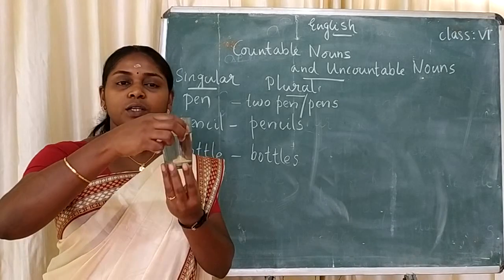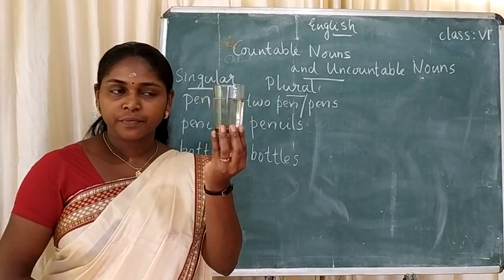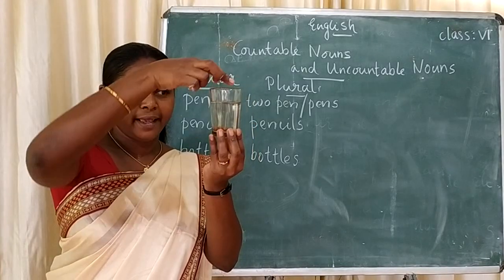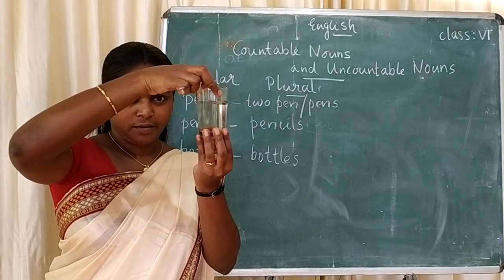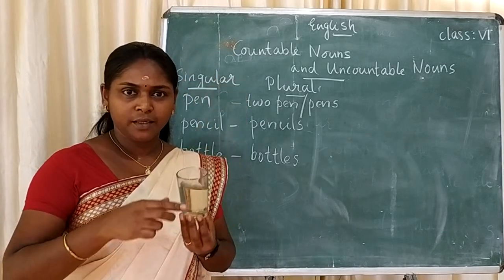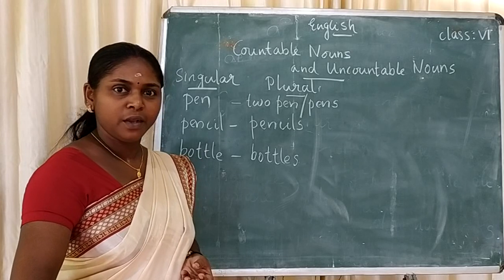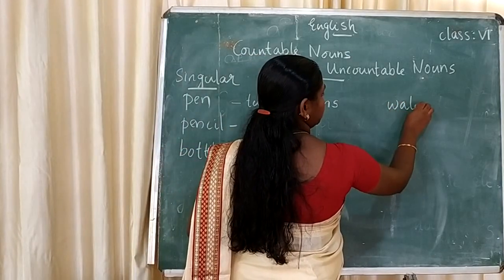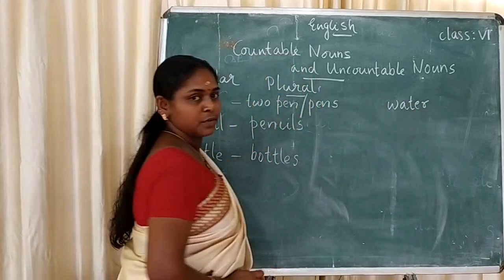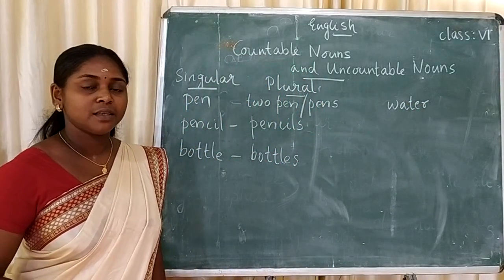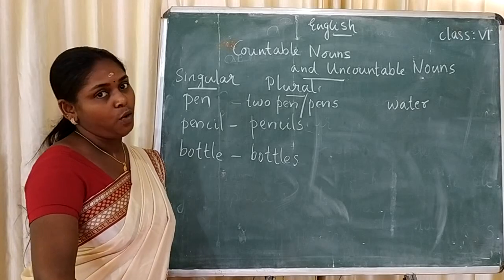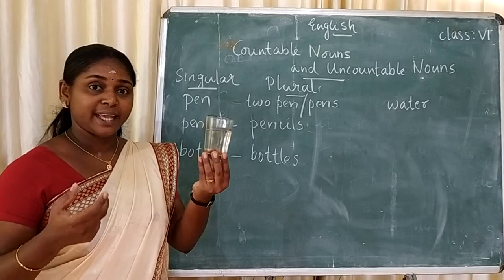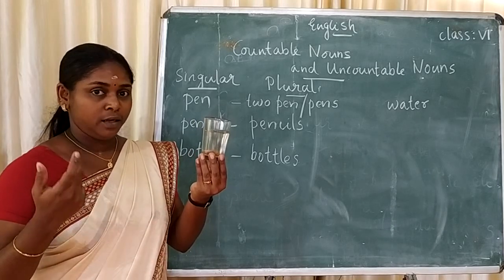Then what about this one? Water. A glass of water. Can you count the water? No. We cannot count the water. We cannot say a water.